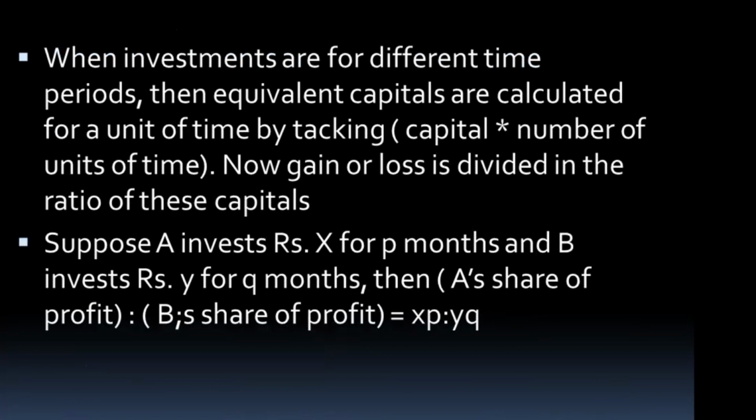Second one, when investments are for different time periods, then equivalent capitals are calculated for a unit of time by taking capital into number of units of time. Now gain or loss is divided in the ratio of these capitals. Suppose A invests rupees X for P months and B invests rupees Y for Q months, then A's share of profit is to B's share of profit, which is equal to XP is to YQ.